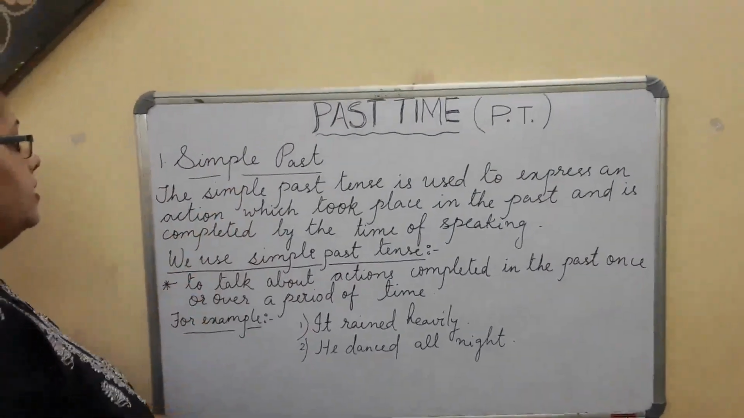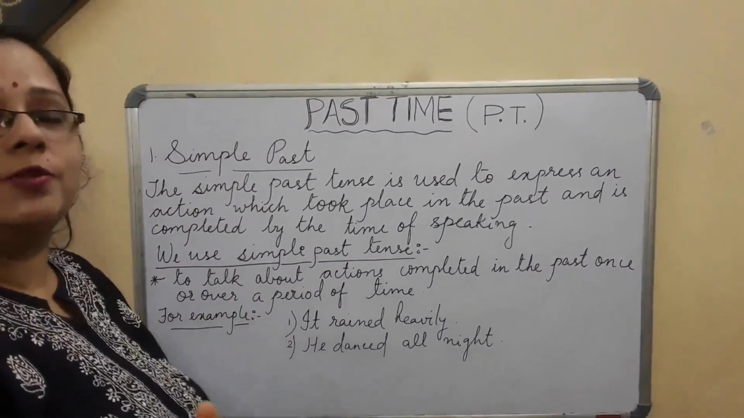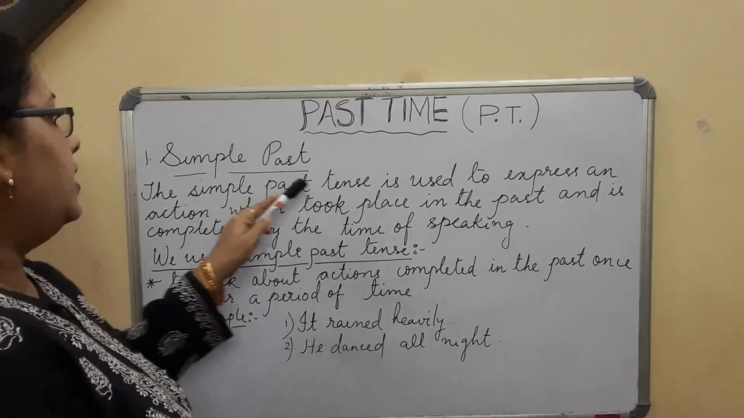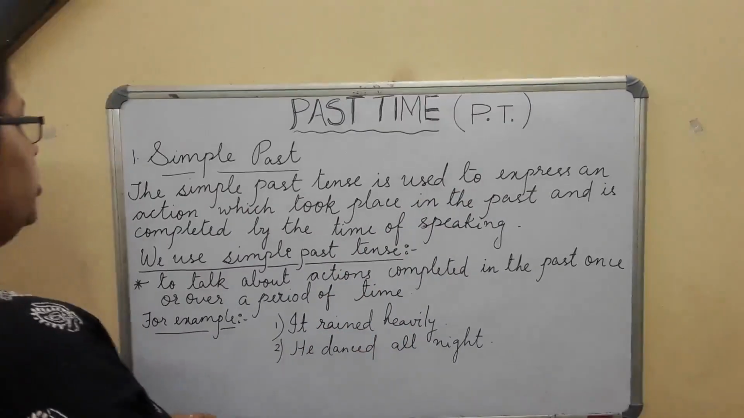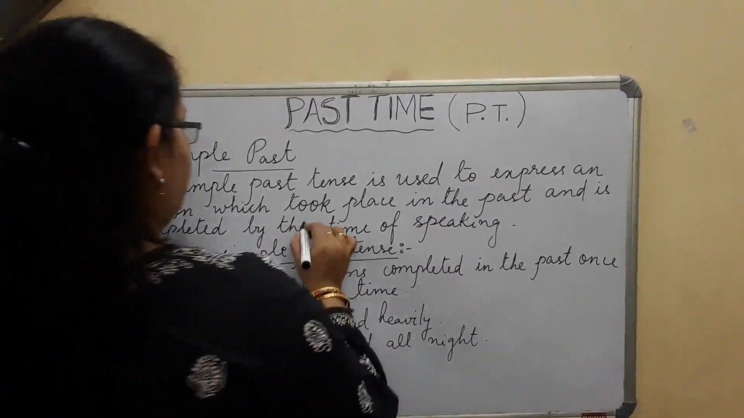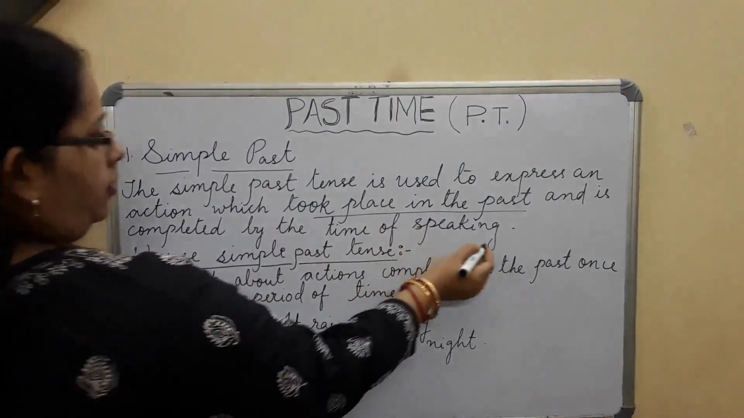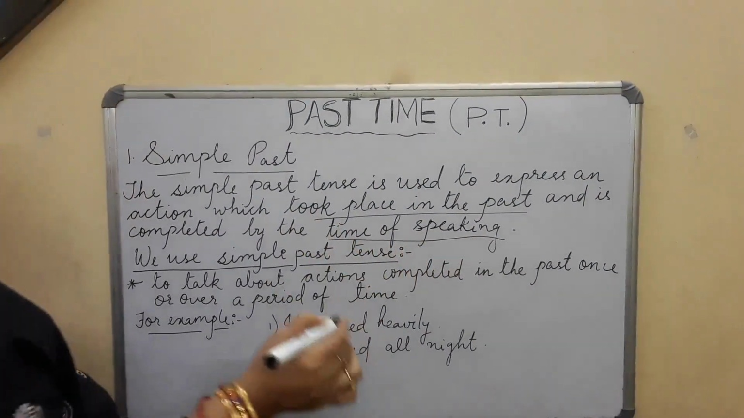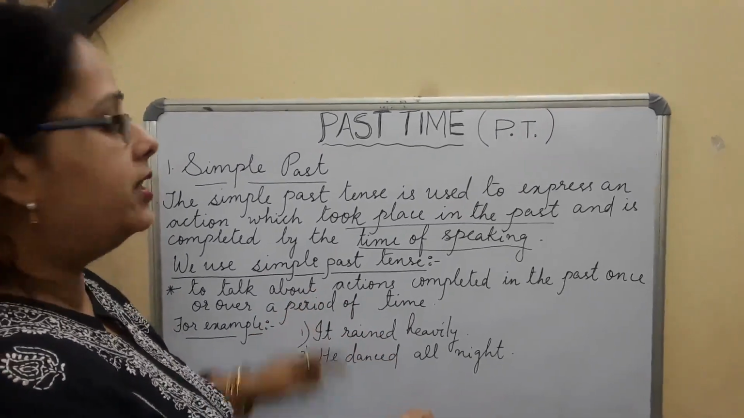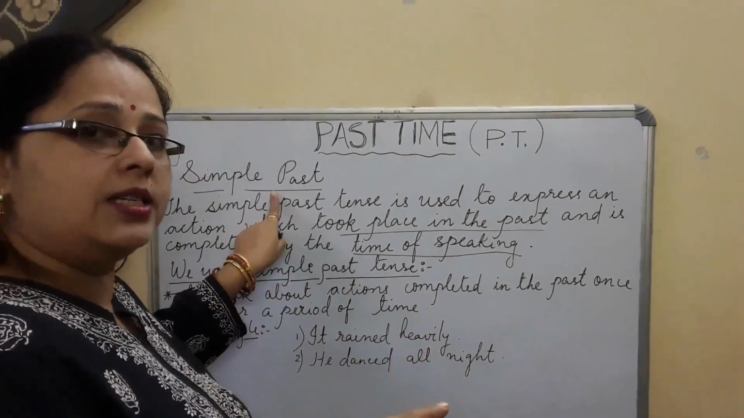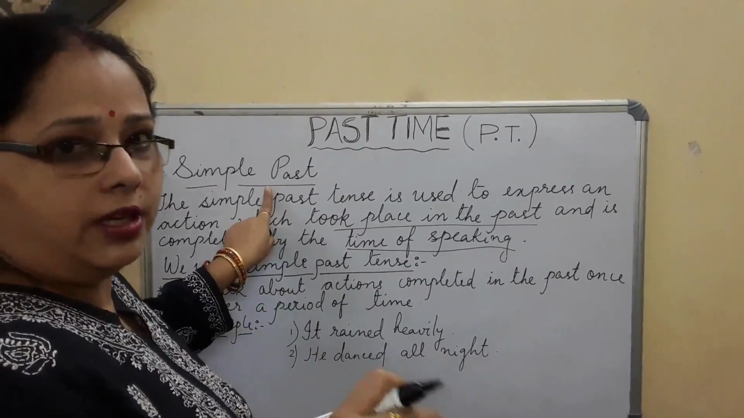Now what is past? Normally we say past means which is already over, जो खत्म हो चुका है या हो गया है. So simple past tense is used to express an action which took place in the past and is completed by the time of speaking. That means when I said that we are going to discuss, that was in the present. Now when I said that, that has already become past, previously what I started with the program.